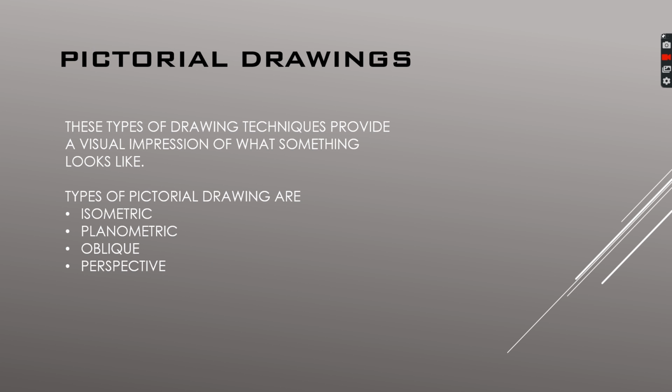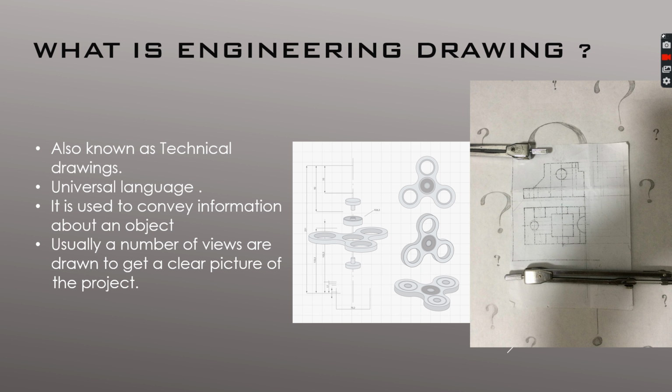And there are types of pictorial drawings, which is also a type of engineering drawing. Okay, these pictorial drawings are the visual impression of what something looks like. Unlike in engineering drawings, you will be getting information regarding all the dimensions of the product, of the object, and you will be having a 2D view along with those dimensions.